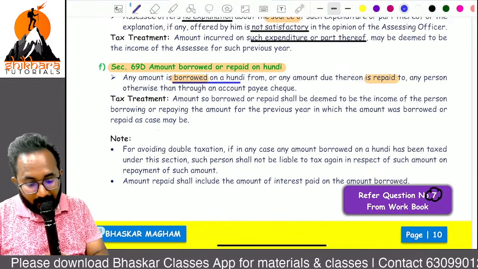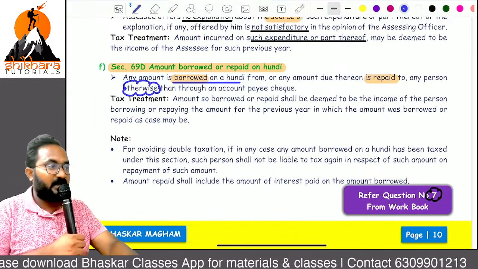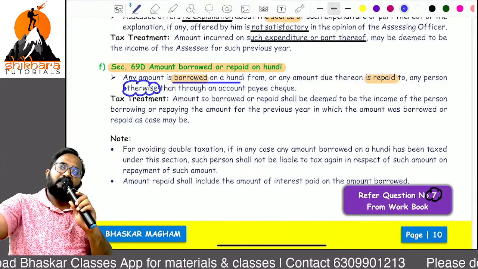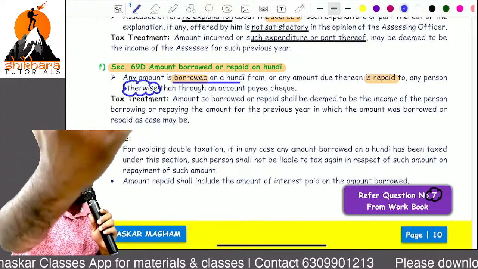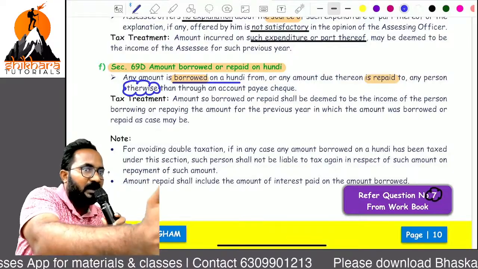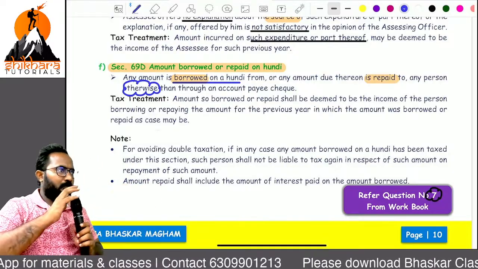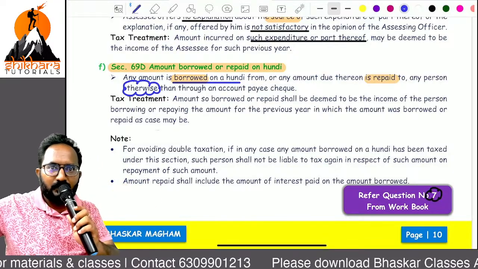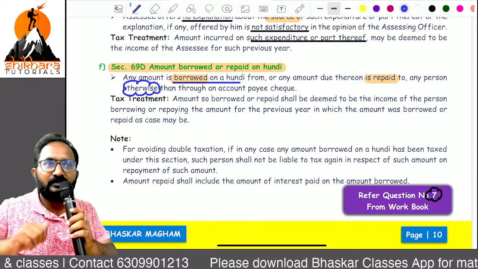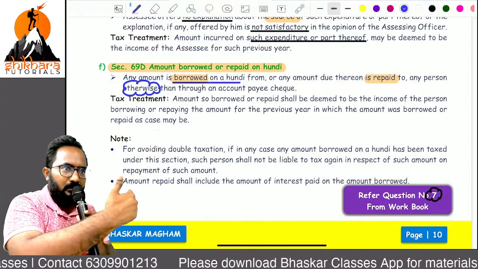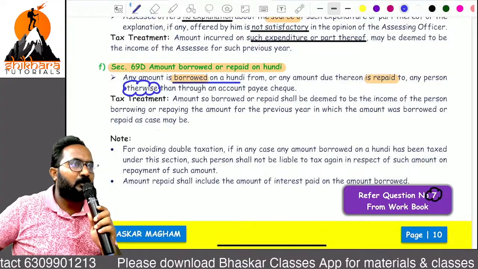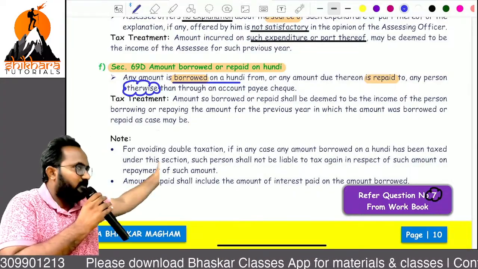Sir, remember, otherwise than by account payee cheque. Sir, account payee cheque transactions are done. Example, loan also taken by account payee cheque, repayment also done by using account payee cheque. Example, if you want to take any loan from Bajaj Finance or Muthoot or any NBFCs or banks also, how are they giving the loan? Bank or not? Yes. Repayment, will they collect money or will they auto debit in your bank accounts? Auto debit. Because of these provisions only.